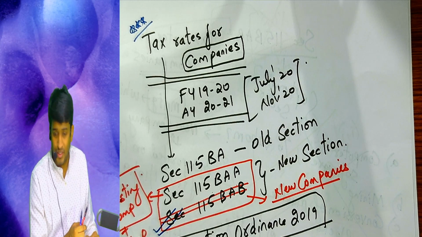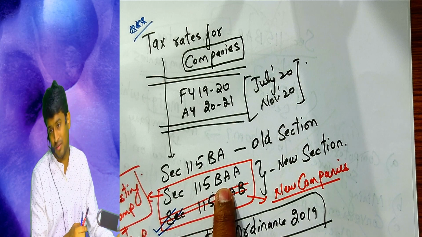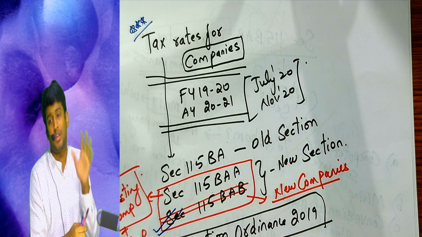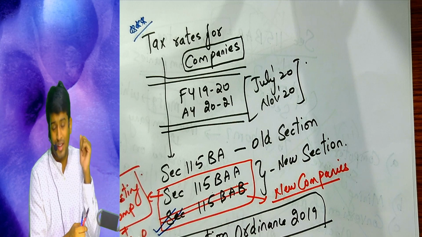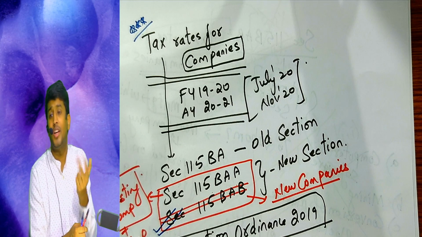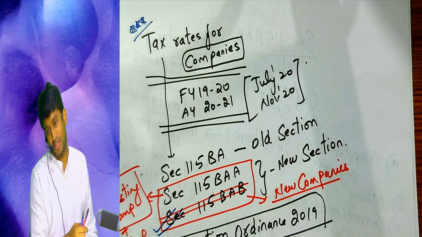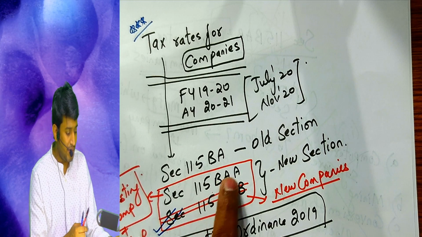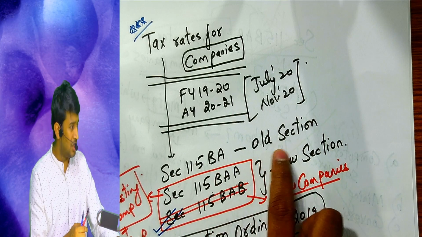It's not into manufacturing. This section they can avail. Either old companies like Infosys, Tata Group, TCS, Wipro, Reliance Industries, or a new company incorporated today who are not into manufacturing, can be into trading, consultancy, whatever it may be. Is the difference clear? This is an old section only. This I'll be covering, don't worry.